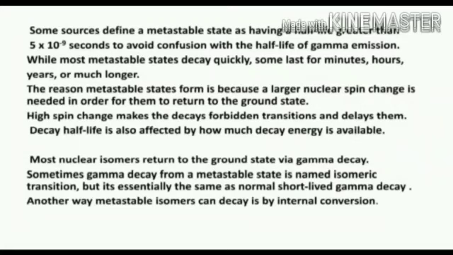Most nuclear isomers return to the ground state via gamma decay. Sometimes gamma decay from a metastable state is named isomeric transition, but it is essentially the same as normal short-lived gamma decay. Another way metastable isomers can decay is by internal conversion.